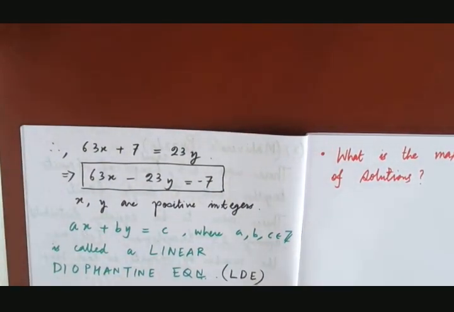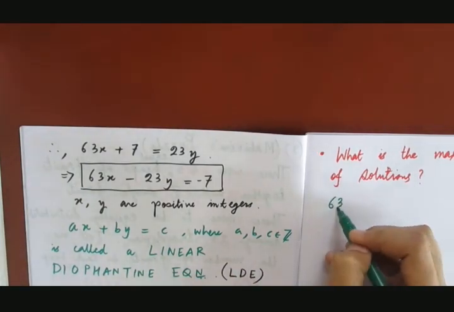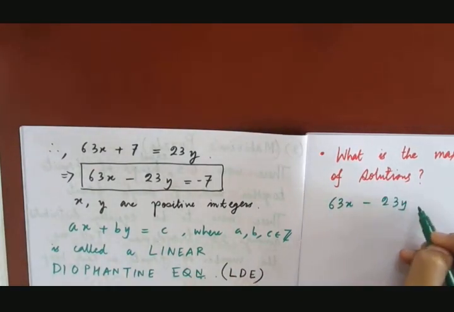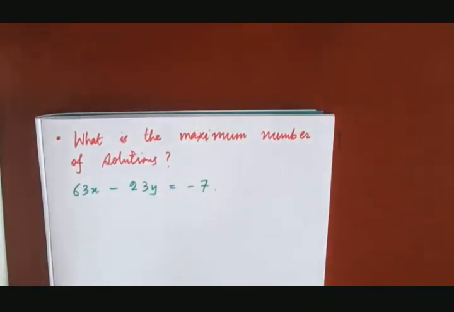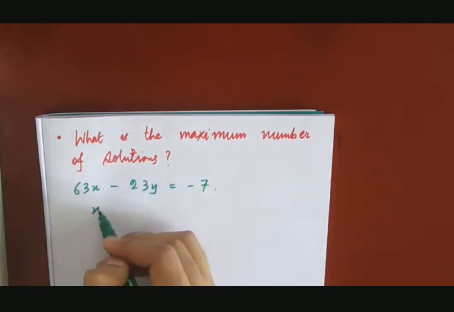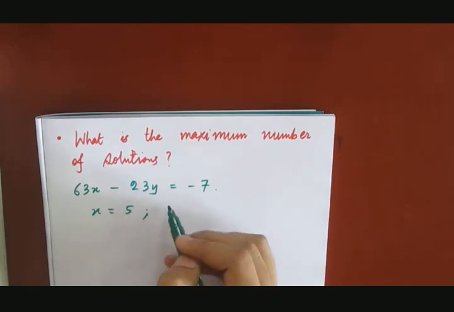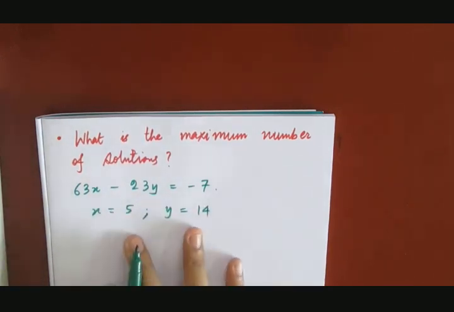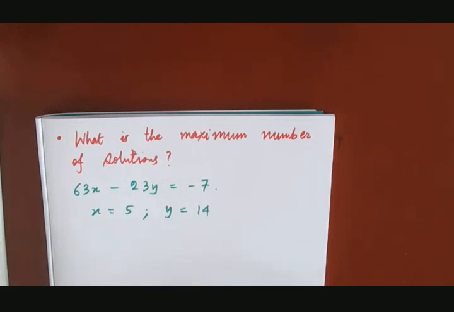Now Mahavira's problem was 63x minus 23y is equal to minus 7. One solution, we'll solve it later on, I'll just give you the solution now. One solution was x equals 5 and y equals 14. So this will satisfy the given equation. I'm not discussing the method of solving now, but we'll do it later on. I'm just giving one solution. So there exists a solution to Mahavira's problem.